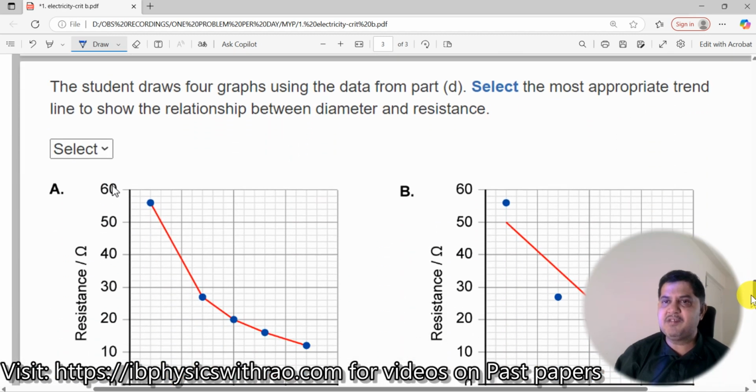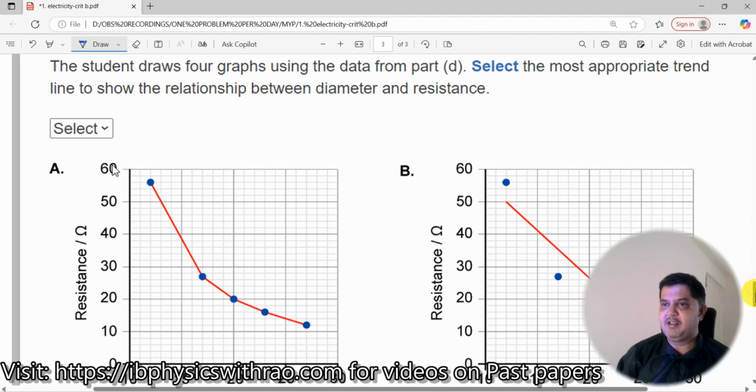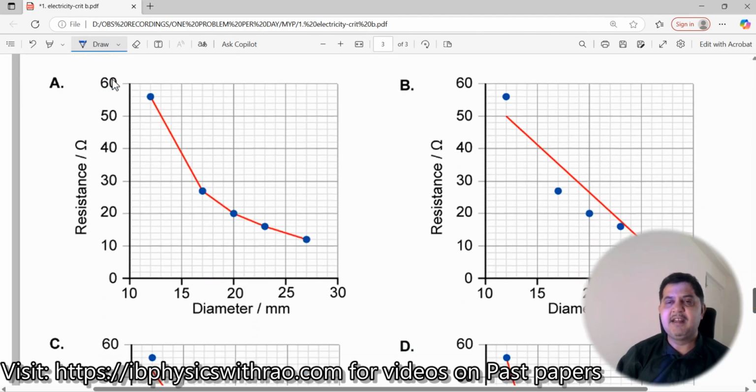The student draws 4 graphs using the data from part D. Select the most appropriate trend line to show the relationship between diameter and resistance. Now we have already seen from the table, what did we see? As the diameter increases, the resistance started to decrease, right? Now which of these graphs mimic that particular data? Let us look at this.